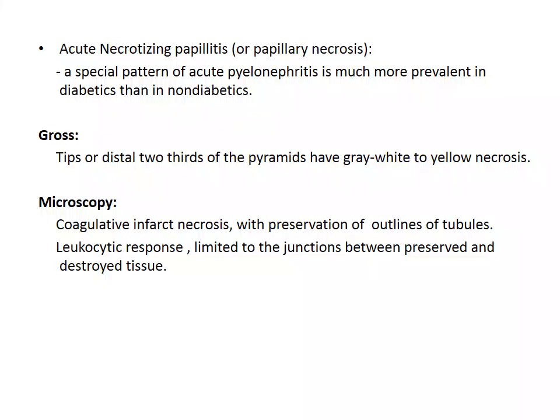Acute necrotizing papillitis, also called acute papillary necrosis, is a special pattern of acute pyelonephritis that is much more prevalent in diabetics than in non-diabetics. Coming to the gross feature, the tips or the distal two-thirds of the pyramids have grey-white to yellow areas of necrosis. Microscopy will show coagulative infarct necrosis with preservation of the outlines of the tubules. There will be a leukocytic response which is limited to the junctions between the preserved and the destroyed tissue.